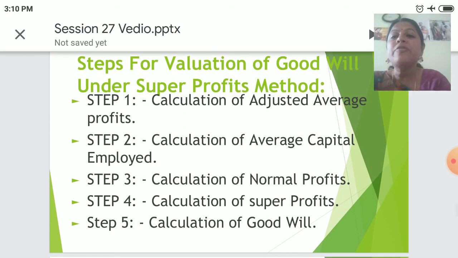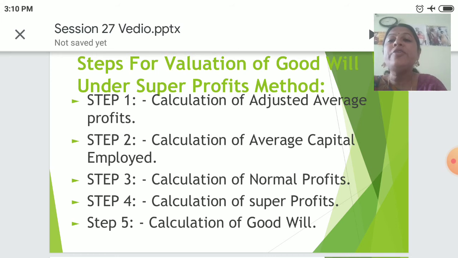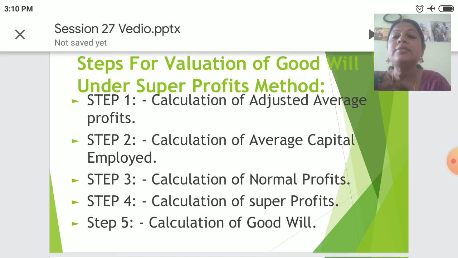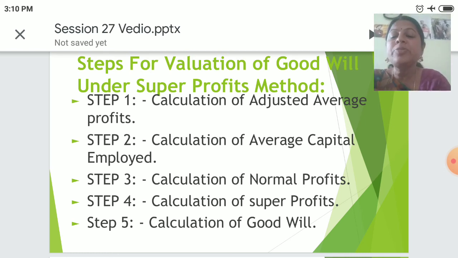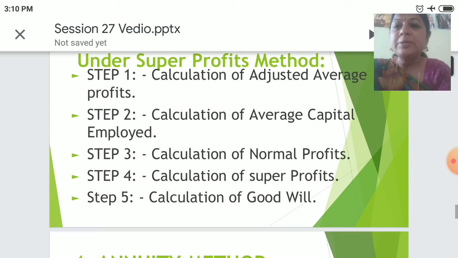Steps for valuation of goodwill under super profit method. What are the steps in this? First, calculation of adjusted average profits, and the step 2 would be calculation of average capital employed, and the step 3 would be calculation of normal profits. Step 4 would be calculation of super profits, and step 5 would be calculation of the goodwill.